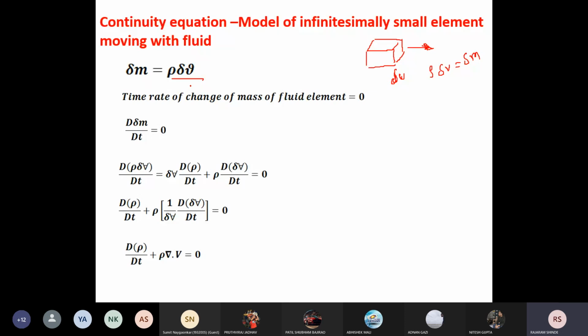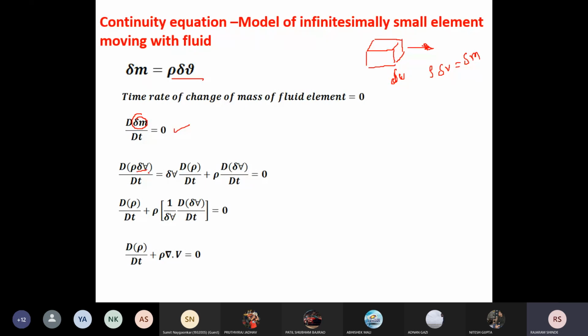Now, as mass is constant inside this element, I can take the derivative of that mass and equate it with zero, because the mass inside this infinitesimally small element is constant. So I have written this equation: d delta m by dt equals 0. Next, this term I have replaced by rho delta v, so here you will get d of rho delta v by dt.